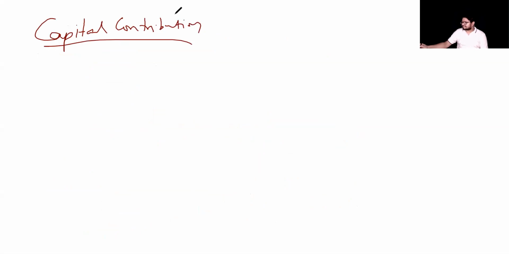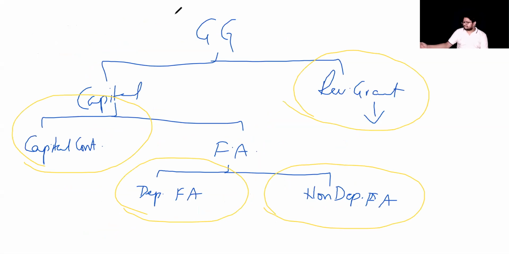I also told about a capital contribution. Please recollect our first discussion part. I think you are able to see it on the screen. Your government grants can be two types. One is capital, second is revenue. Under capital, you again have two classifications. One is capital contribution, second is towards fixed assets. We just talked about fixed assets. Now I am talking about capital contribution.